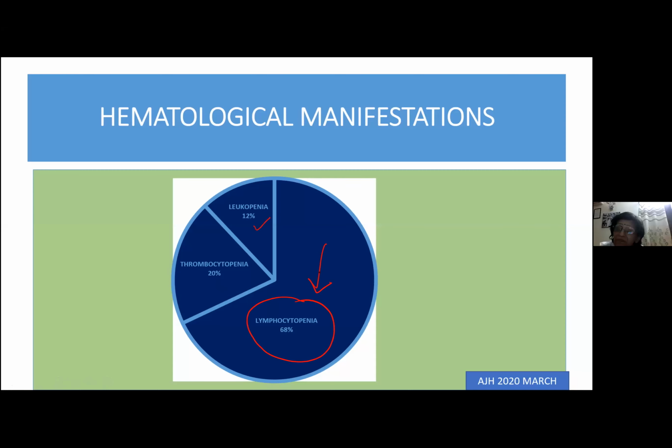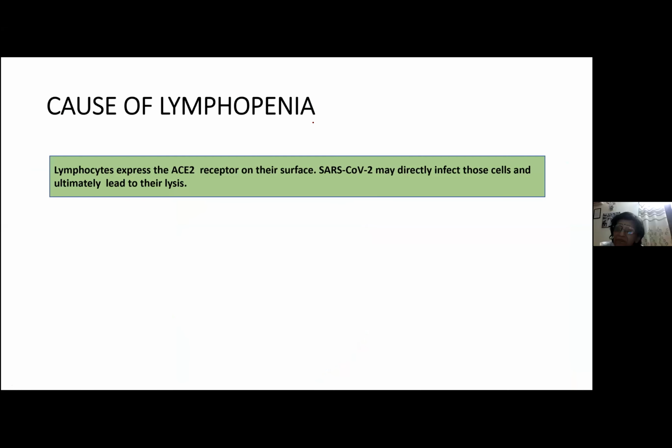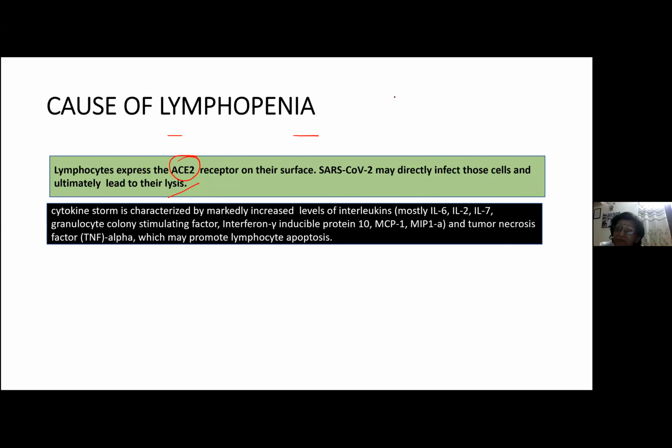So now what was the exact cause of lymphopenia in COVID patients? Actually, lymphocytes have ACE2 receptor on the surface. Therefore, COVID infects them and kills them. That's the first theory. As soon as the virus comes into the body, it is identified by antigen presenting cells. These antigen presenting cells will present this antigen to T helper 1 cells. So Th1 cells will immediately start releasing some interleukins, like interleukin 2, and they will activate macrophages.